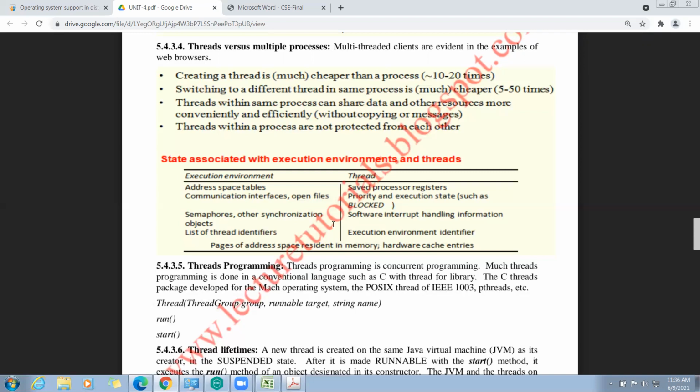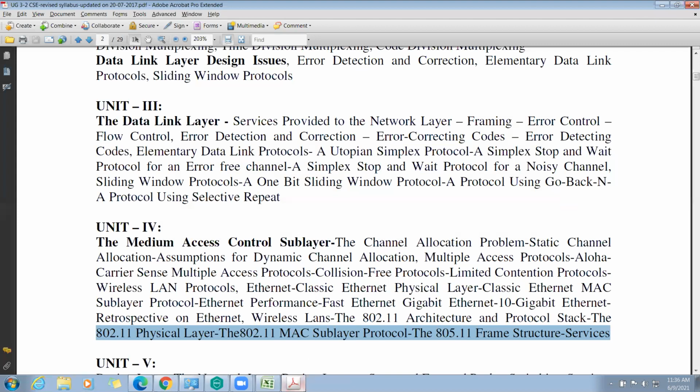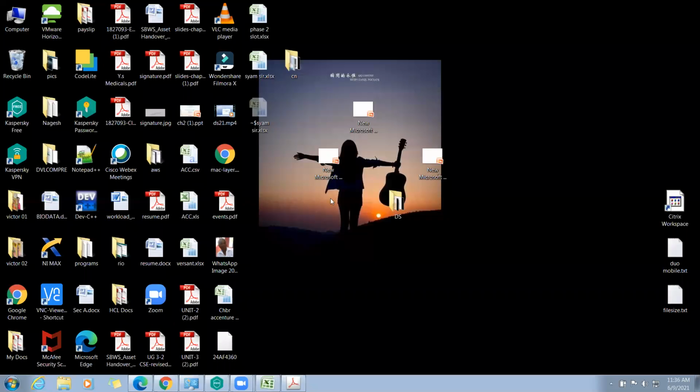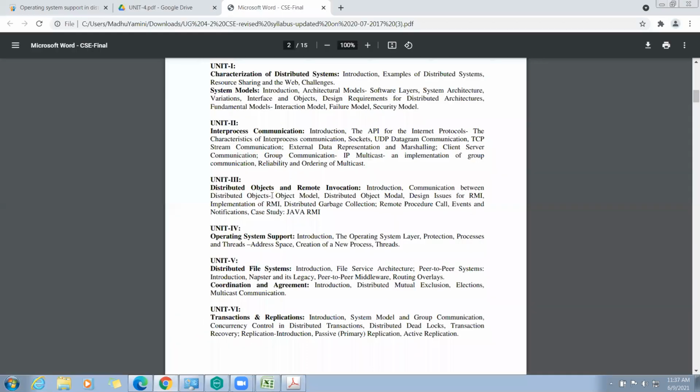Till this topic, in this unit, operating system support, we have seen the introduction and the operating system layer, which covered the middleware, the operating system components, and protection.